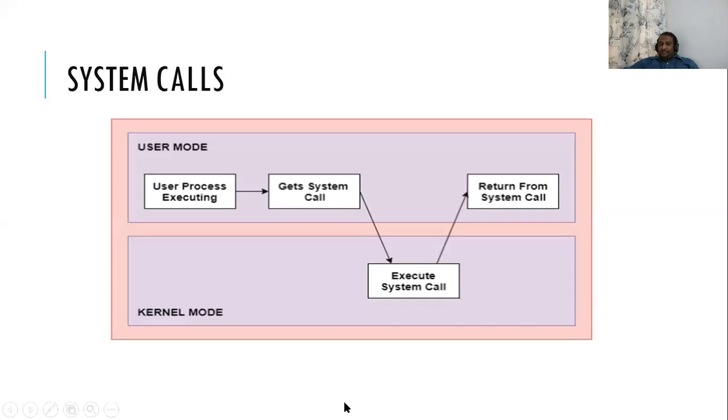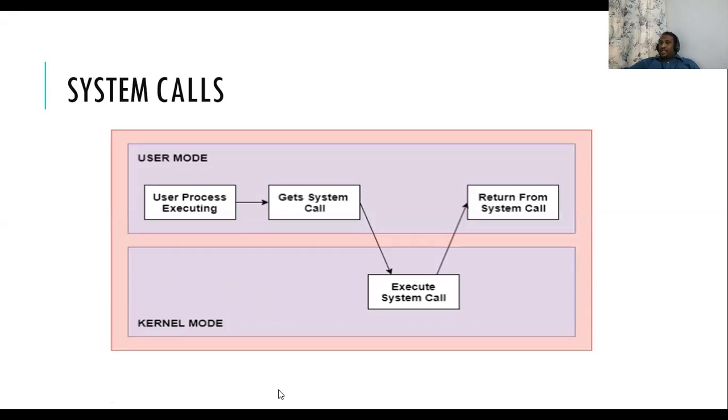If you have seen this diagram here, we have 4 steps. First step is user process execution. So what is going to happen in user process execution? Here the process executes in user mode until a system call interrupt happens. That is, it will continue its execution until it requires a system call. When it requires a system call, it will stop executing in user process execution.